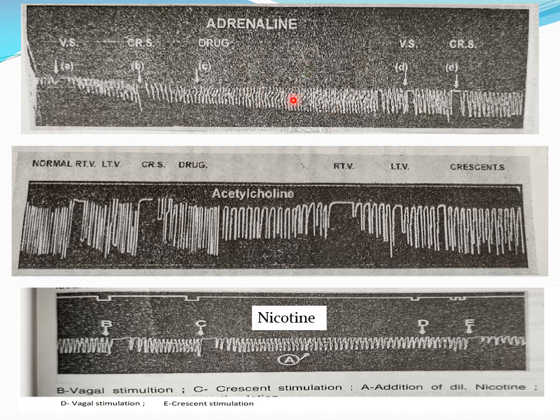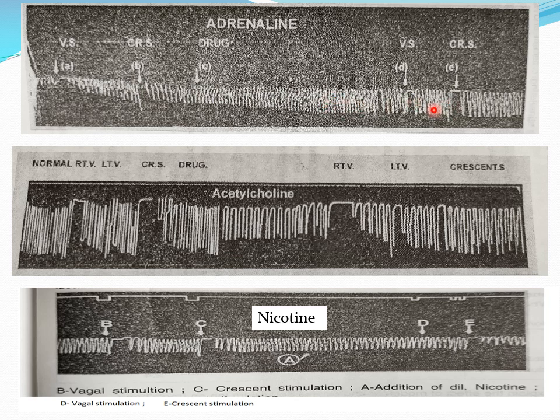Now here we stimulated the vagus before and after, because here we can say that the action of adrenaline is on the myocardium, because adrenaline does not interfere with the function of the vagus. What is the function of the vagus? It inhibits the heart, and inhibition is there before the administration of the drug and also after.